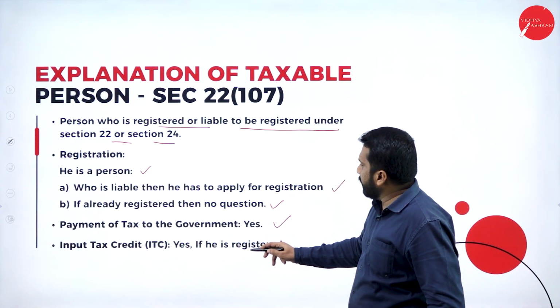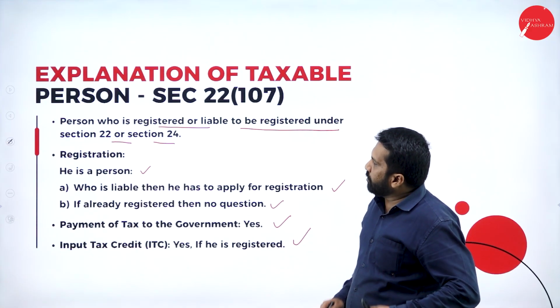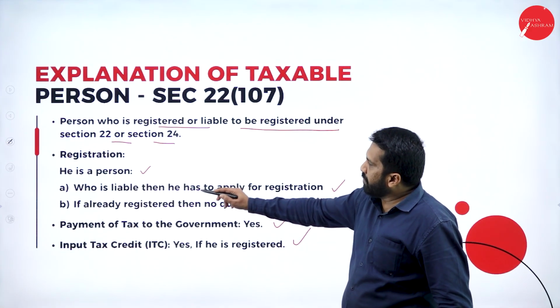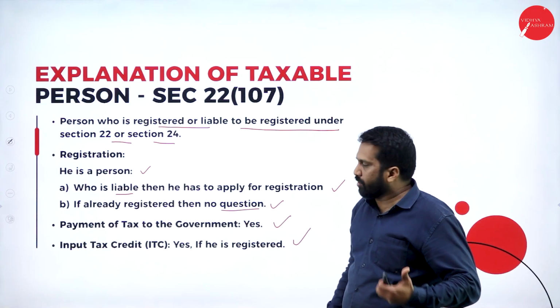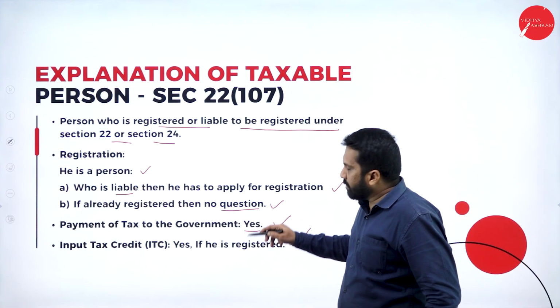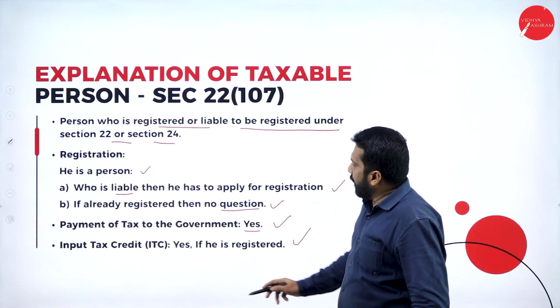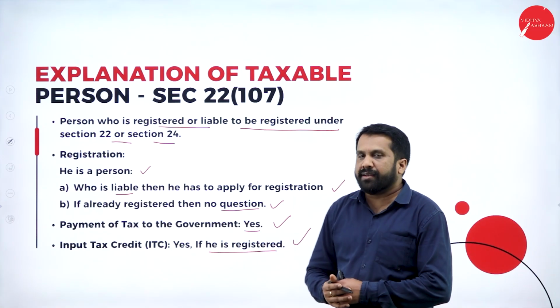Input tax credit, yes, if he is registered. See, what is the procedure? He has to register if he is liable. If already registered, there is no question of registration. He has to pay tax to the government, and he has input tax credit, yes.